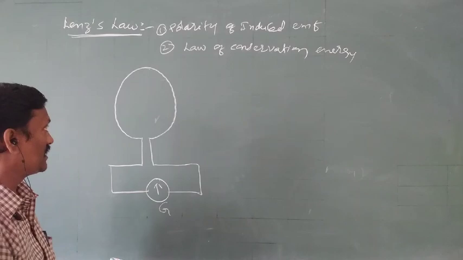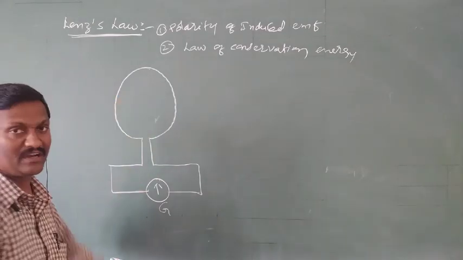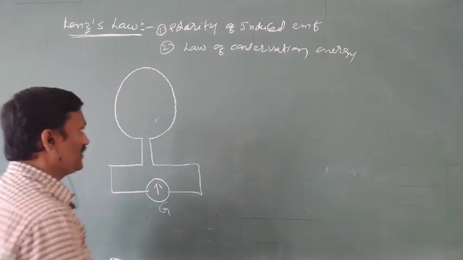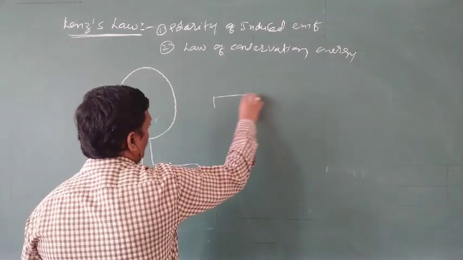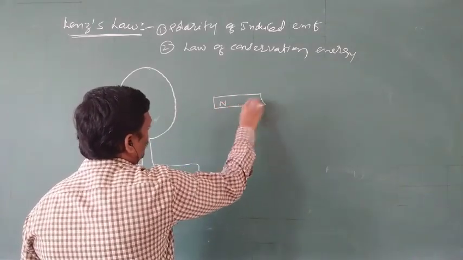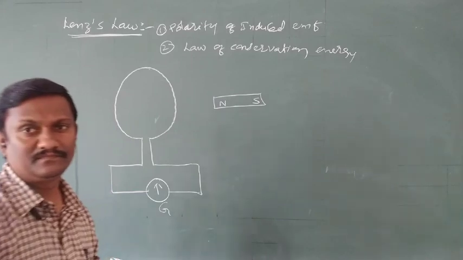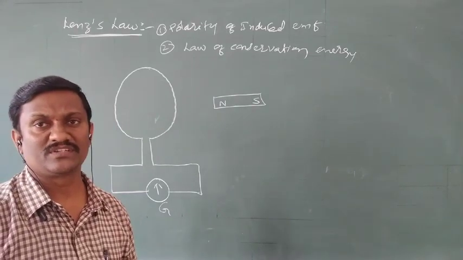So that is about one coil. At the ends of the coil, a galvanometer is connected. Near the coil, one magnet is there. It is one bar magnet. Every magnet has two poles. One pole is called the north pole, the other pole is the south pole.